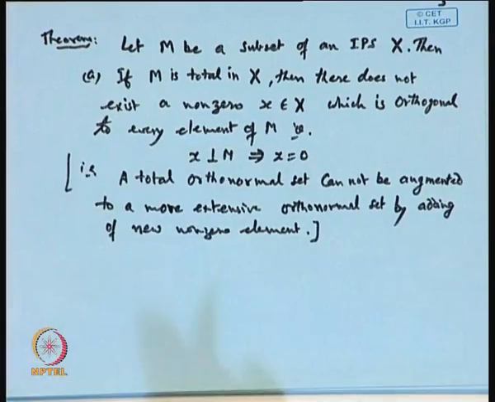That is, if M is a total orthonormal set, then we cannot enhance it to a total orthonormal set having more elements just by introducing one more non-zero element, because as soon as we introduce one non-zero element, that non-zero element cannot be orthogonal to every element of M.